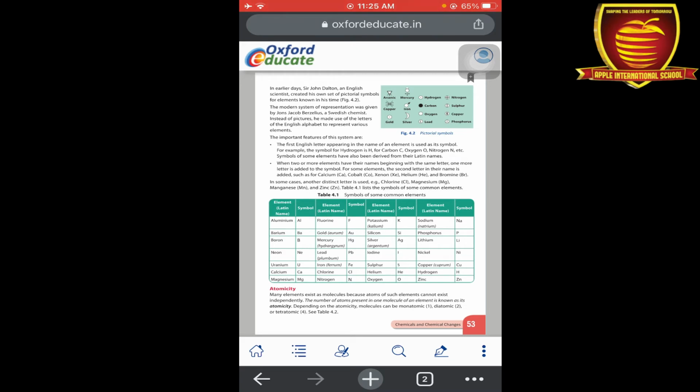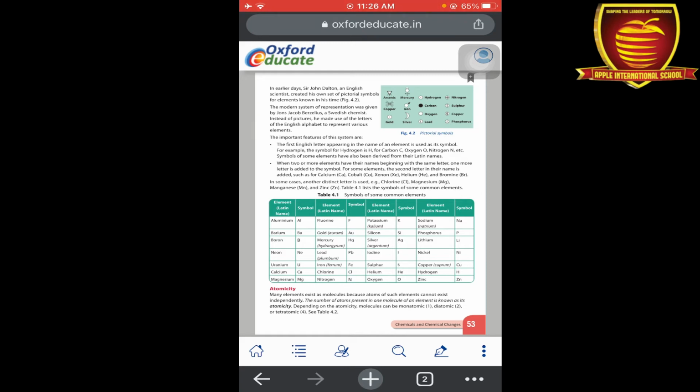Now the second rule according to which symbols are given to these elements is for when two or more elements have names beginning with the same letter. Suppose carbon starts with C, and copper also starts with C. But the symbol of carbon is C, so we can't give copper a C as well, because it mixes up the symbols. That's why we give symbols according to their scientific names.